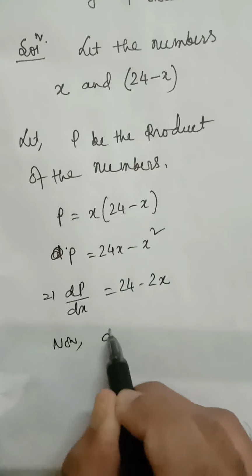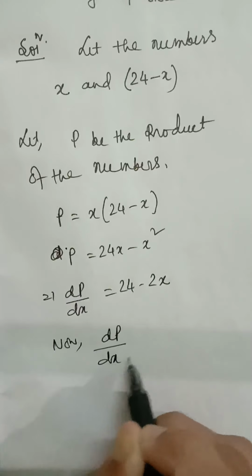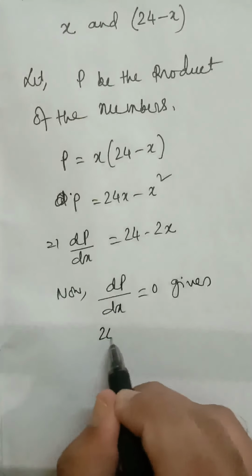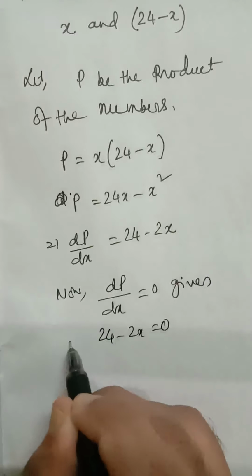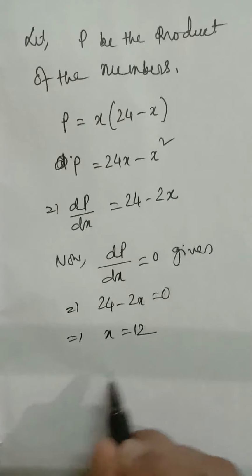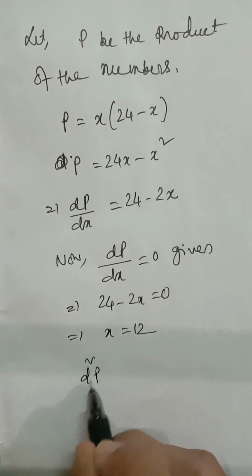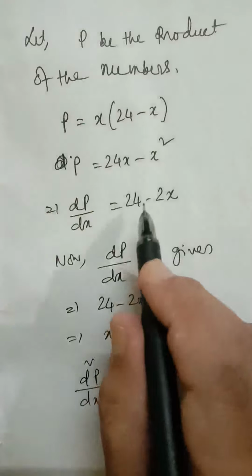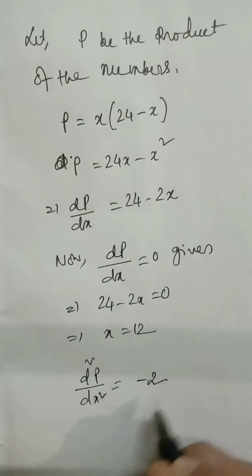Now dp dx equal to 0 gives 24 minus 2x equal to 0 and x equal to 12. Next, this is our stationary point. We have to find d2p dx square. As we have to find the maximum value of p, d2p dx square will be minus of 2.